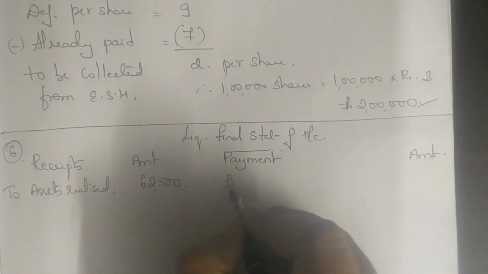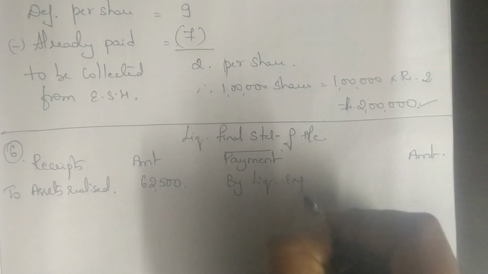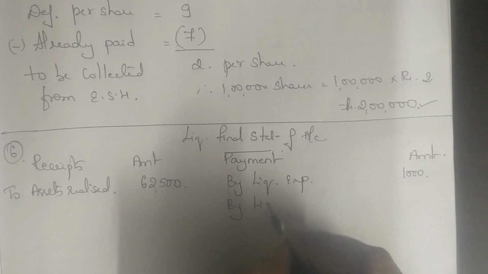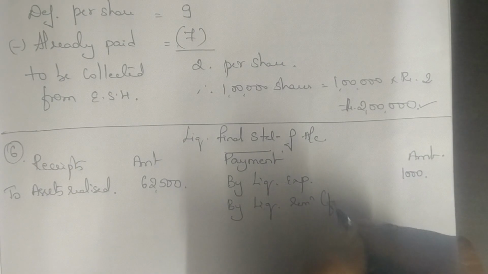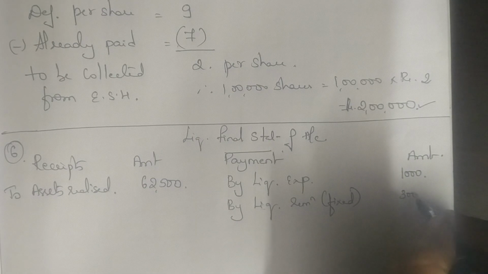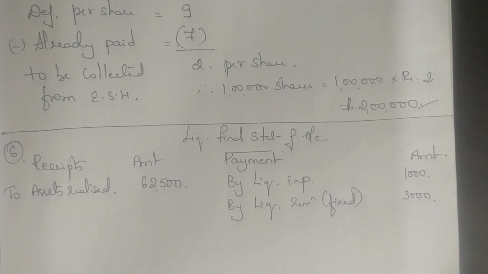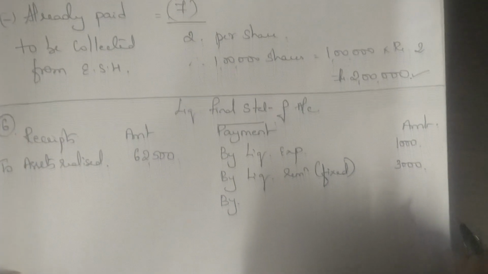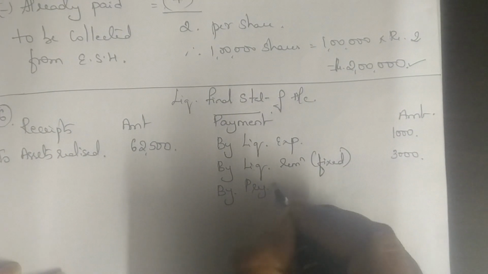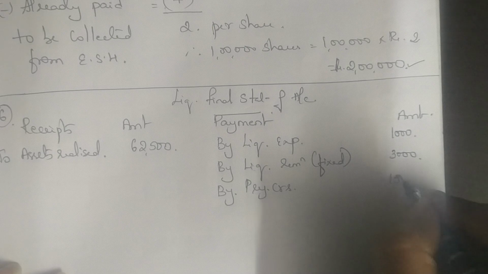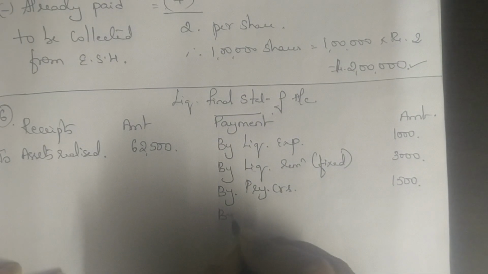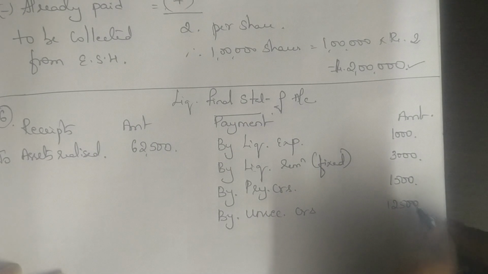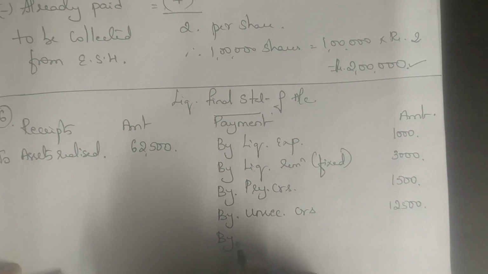Moving ahead with the payment, we always start with liquidation expenses. Liquidation expense given is 1,000. Then we write the liquidator's remuneration. Here it is a fixed remuneration of 3,000, which is directly given in the problem. You don't have to do any kind of calculation. As per the format, debenture holders come next, but in this problem we do not have debenture holders, so I am directly writing preferential creditors, which is 1,500. Then I am writing unsecured creditors, which is 12,500.